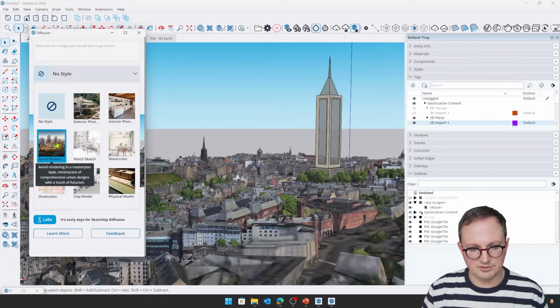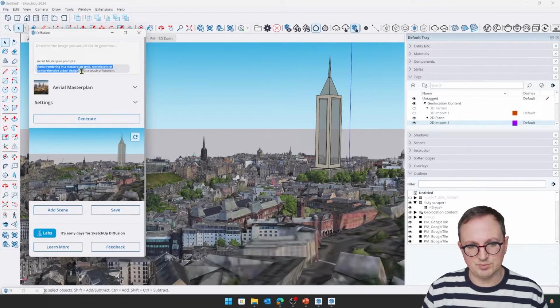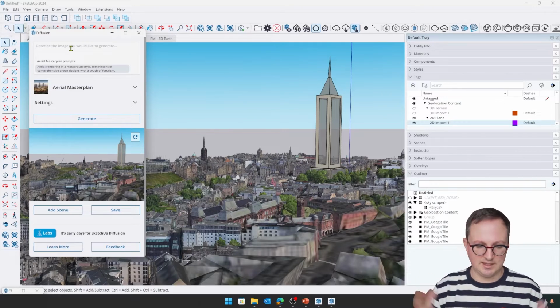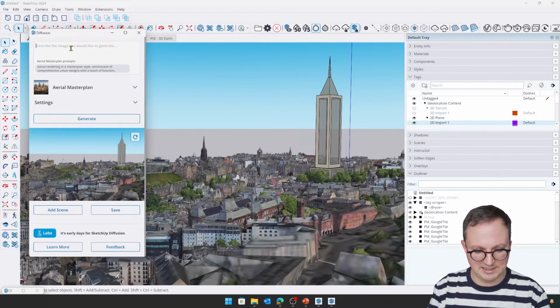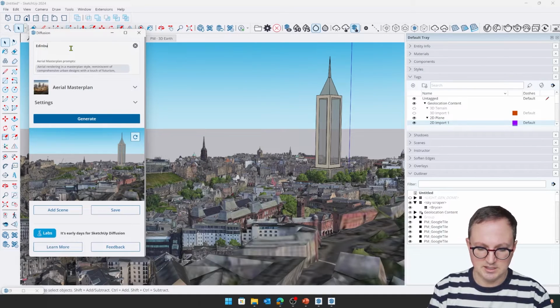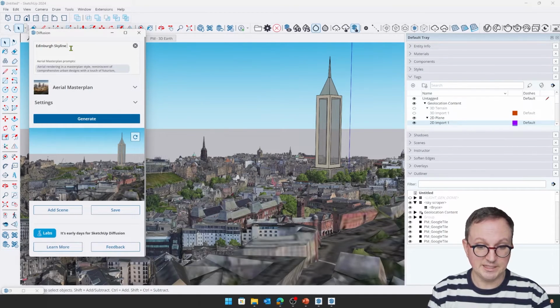So I could do an aerial rendering, for example, and that'll actually put some text prompts in. If you've used one of these AI image generators before, you'll know that we can put in words and it will use that. So I'm just going to give it a little bit more context and just say it's the Edinburgh skyline on a sunny day.